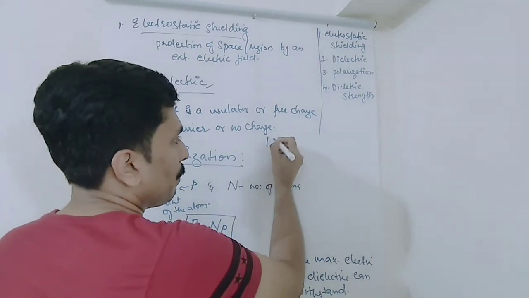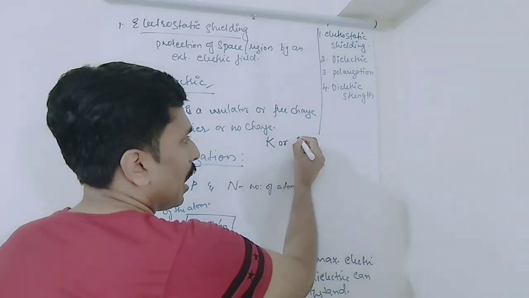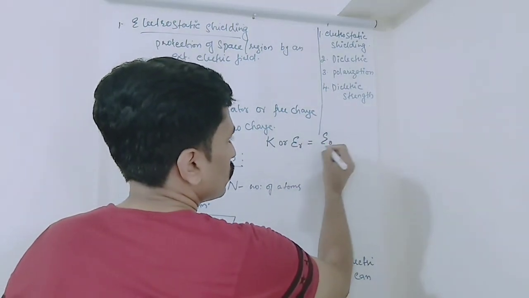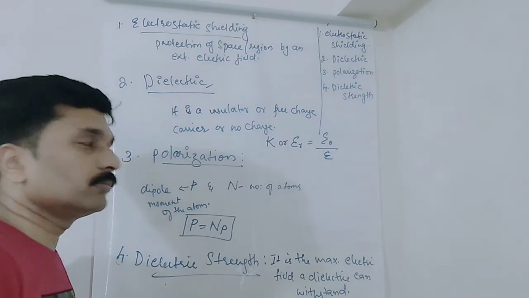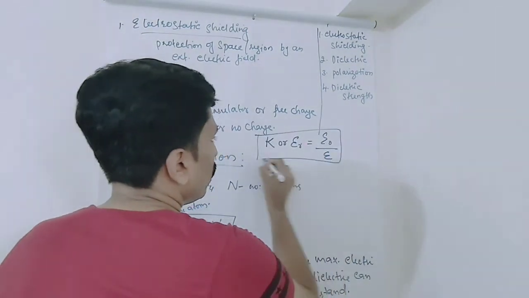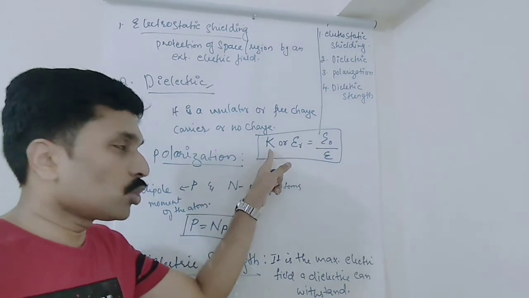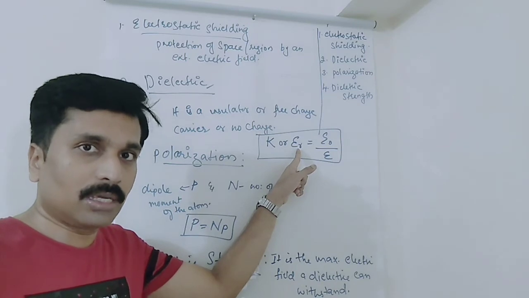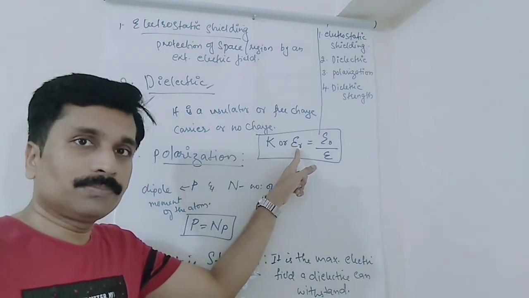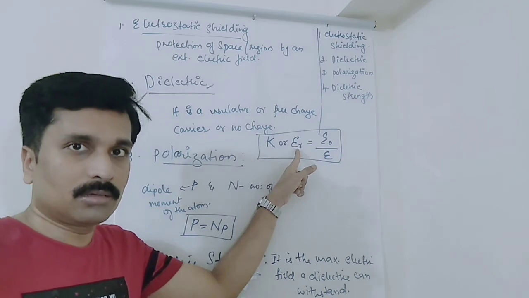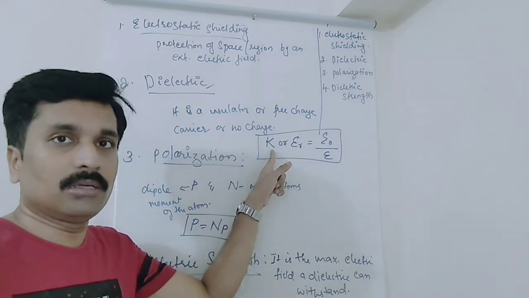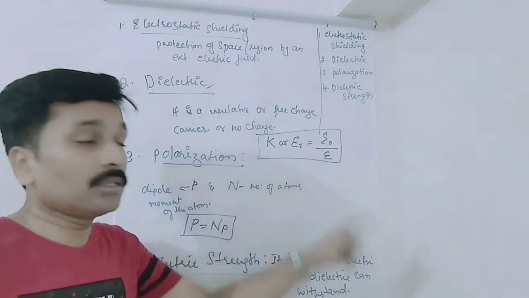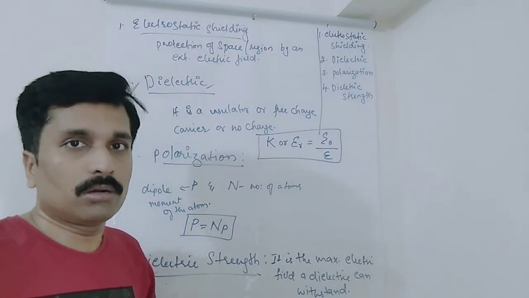It is denoted by capital letter K or epsilon naught R, and this is equal to epsilon by epsilon naught. This is the formula for the dielectric constant. K is known as the dielectric constant, also called relative permittivity, or the other name, absolute inductive capacity. And these are all in free space.